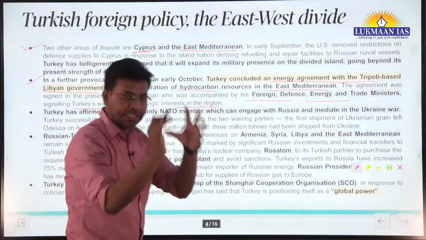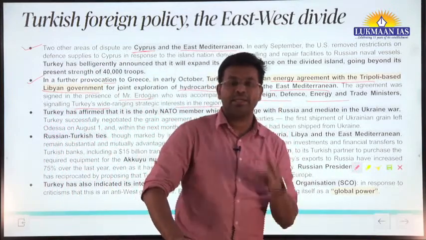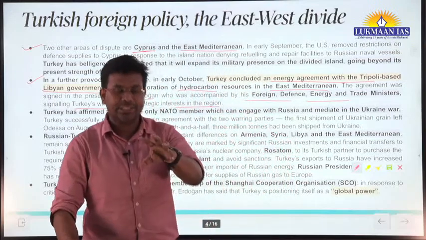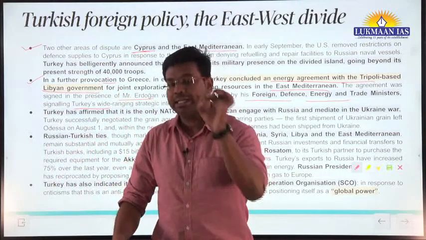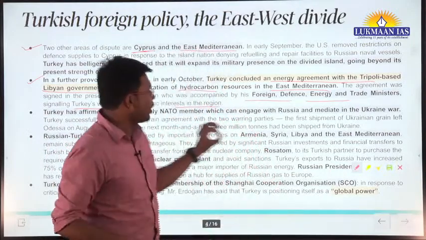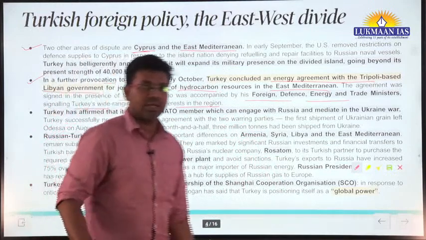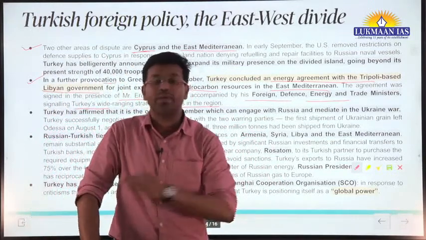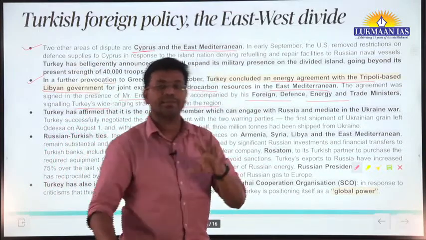So there are some regions where some tension is happening. Tension means this region is of interest among the conflicting parties. There Turkey has gone and signed an energy agreement. The president of Turkey, along with the ministers of defense, energy and trade, visited and signed the agreement.